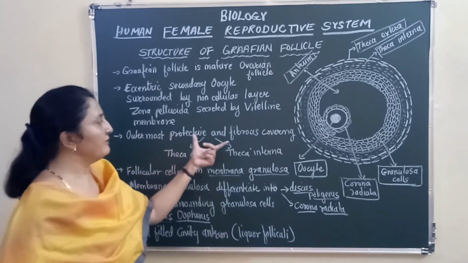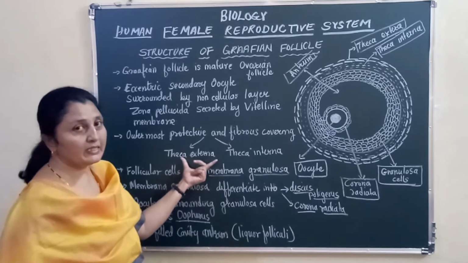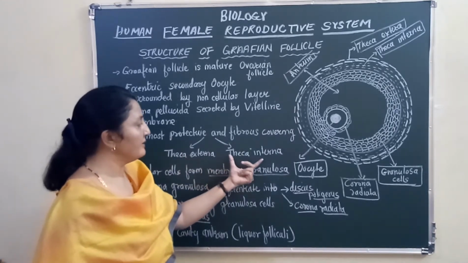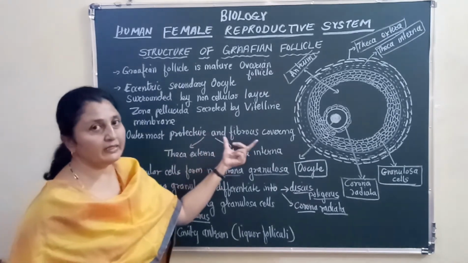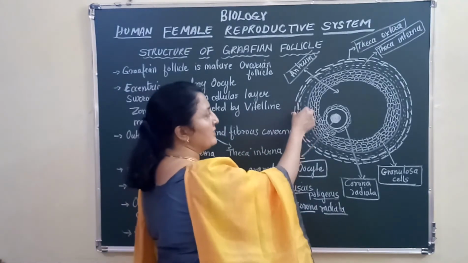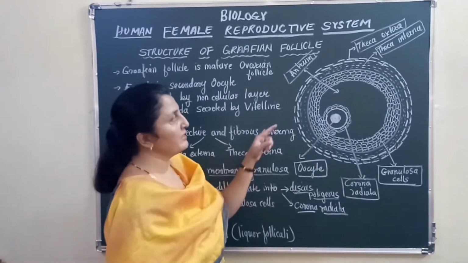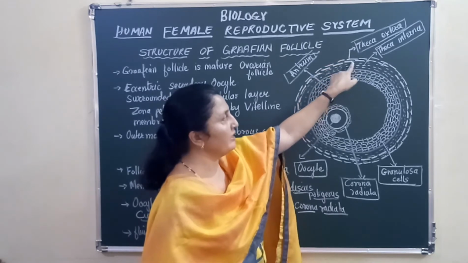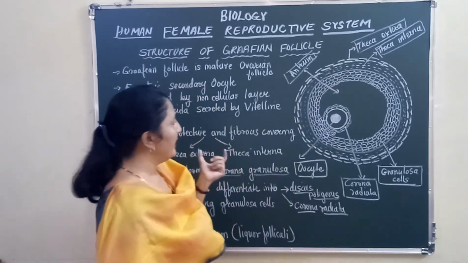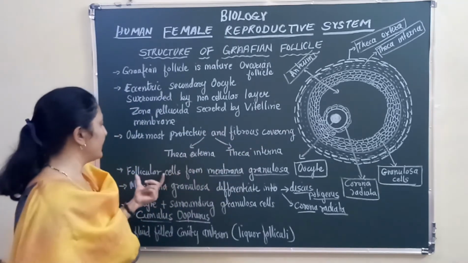The outermost protective and fibrous covering is divided into two parts, that is theca externa and theca interna. The outermost is the theca externa, inner to it is the theca interna, and it is a protective, fibrous covering, right?